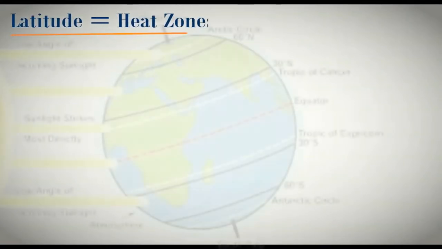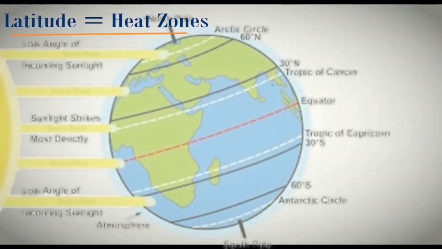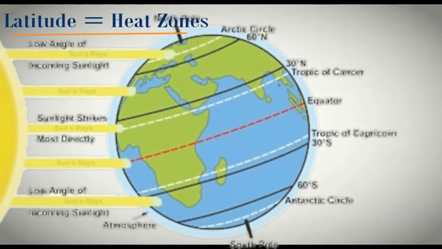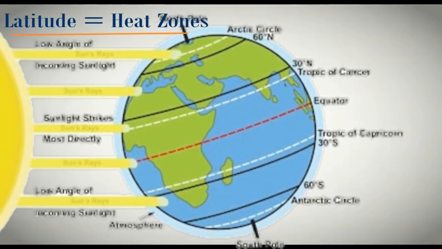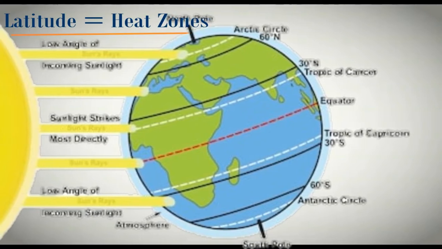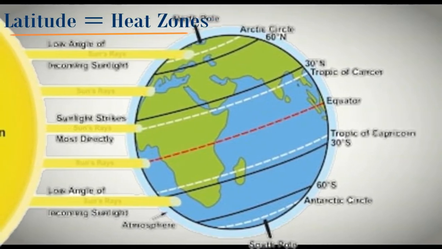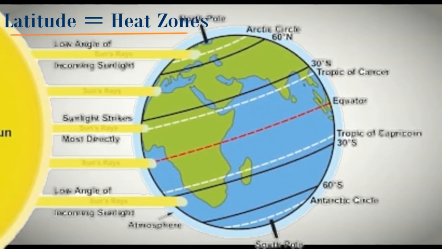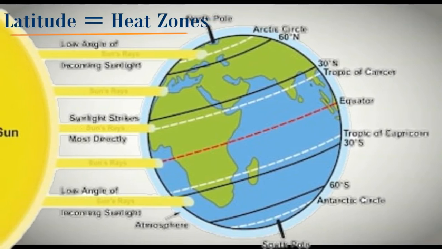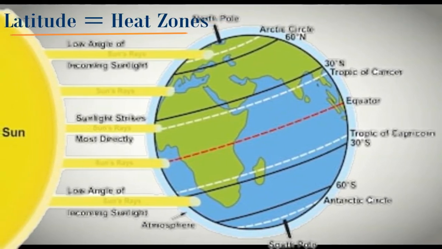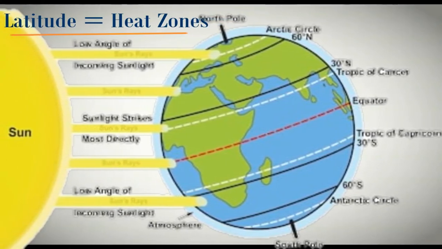And the most important difference between these two very important coordinates is, remember, that latitude is always useful for finding the difference or the duration of day and night. That is also called the heat zone. And remember, heat is related to temperature and temperature is related to climate.